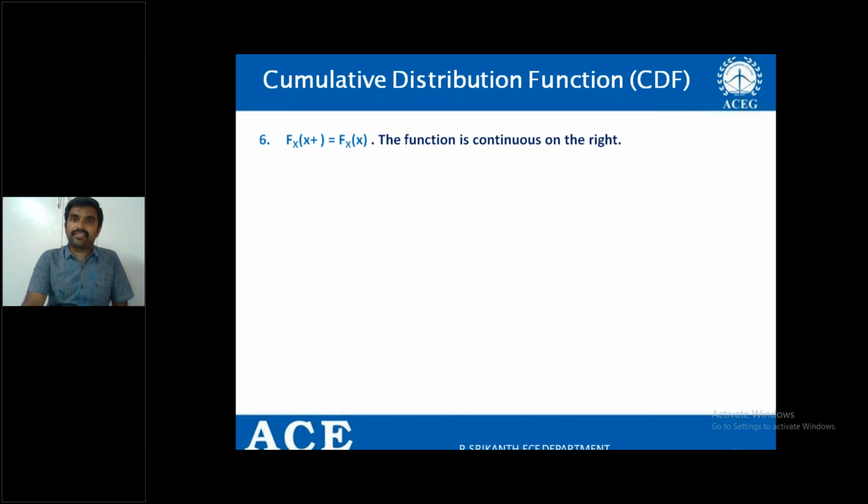Fx of x plus is equal to Fx of x, that is, the function is continuous on the right. And what is the seventh property? P of X greater than x is equal to 1 minus Fx of x. And these properties will play a major role in the analysis of any real-time experiment.